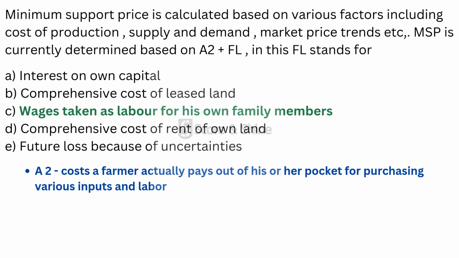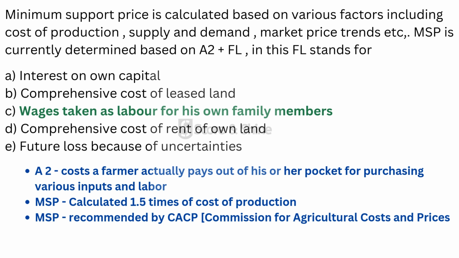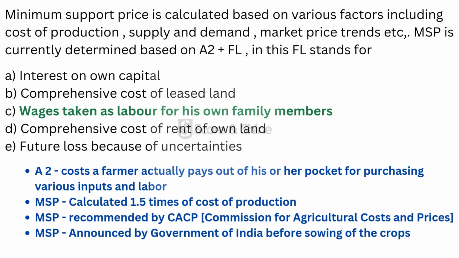and labor. Currently, MSP is calculated as 1.5 times the cost of production. And here, minimum support price is recommended by the Commission for Agricultural Costs and Prices, and minimum support price is announced by the Government of India before sowing of the crops.